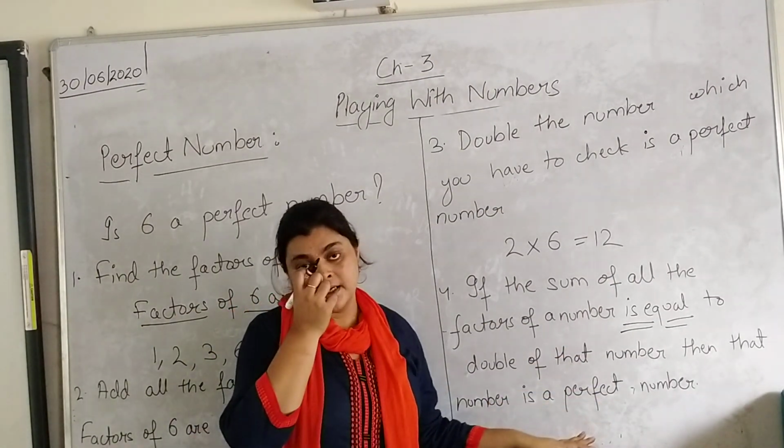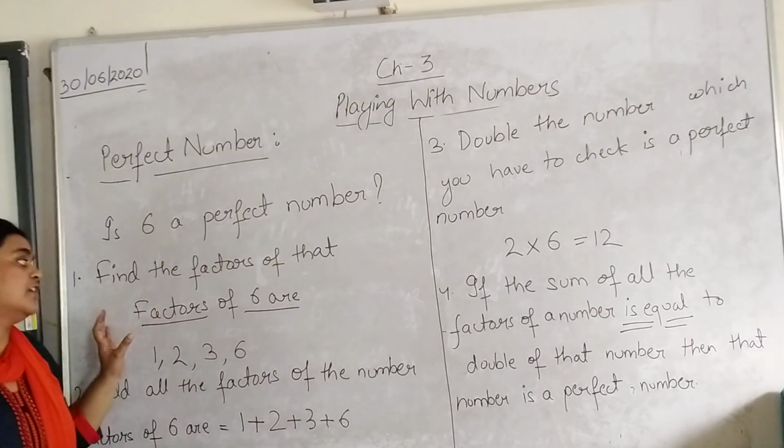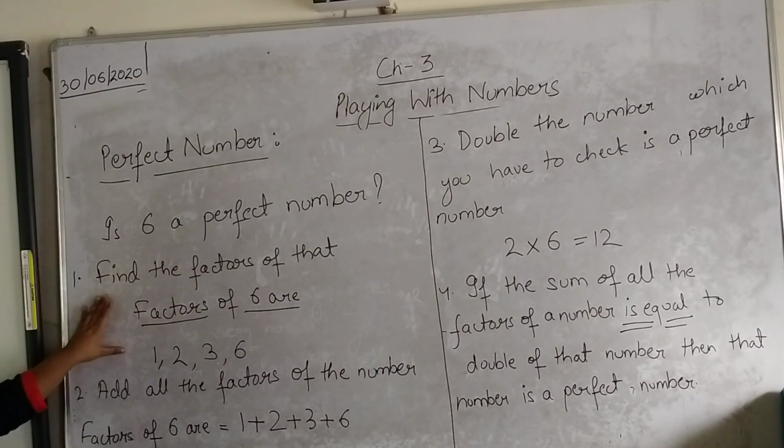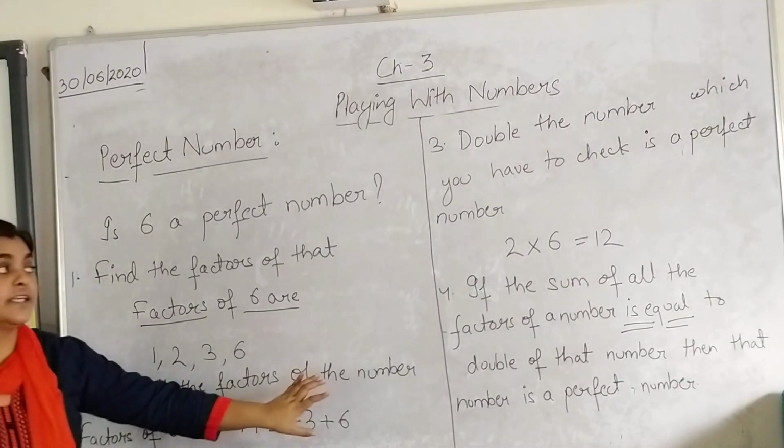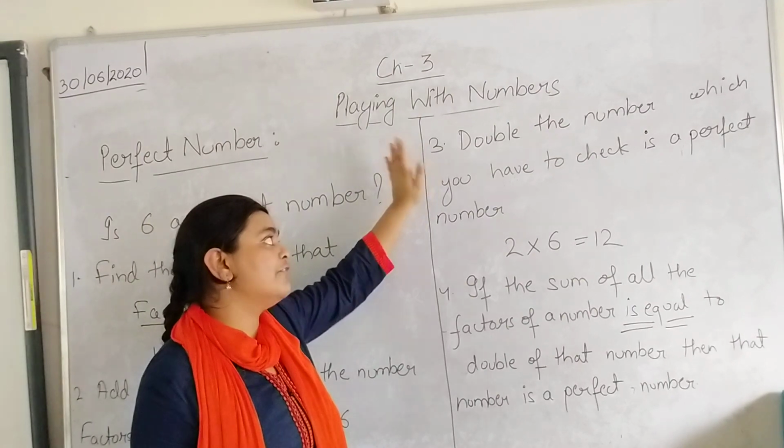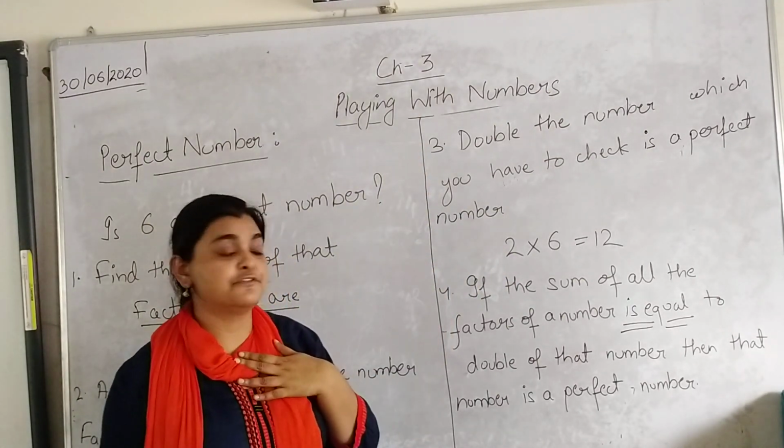In the first step, what did we do? We found all the factors of the number. In the second step, we added all the factors of that number, and in the third step, we doubled the number for which we have to find the factors.